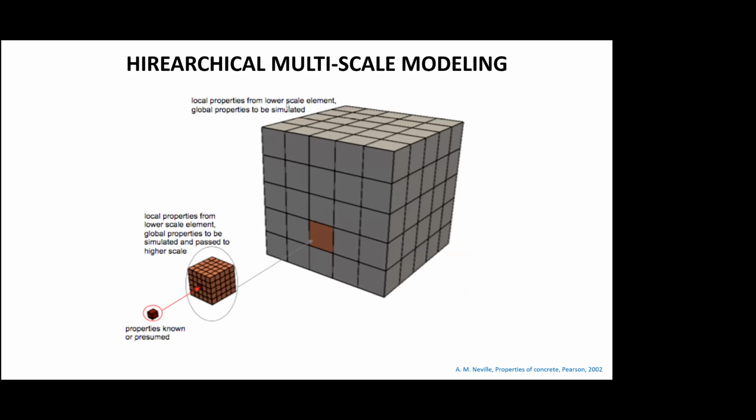This is the higher scale, right? So at each level, the cube becomes homogeneous. So this cube, which is at the global level, this gray cube, right? In which you have this subcube, which is homogeneous, but it in fact consists of so many other components. So this is the hierarchical multi-scale modeling, but it is only one way. You can see the arrow going only one way, right?